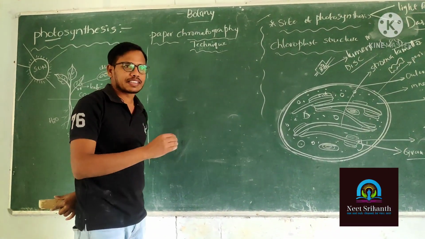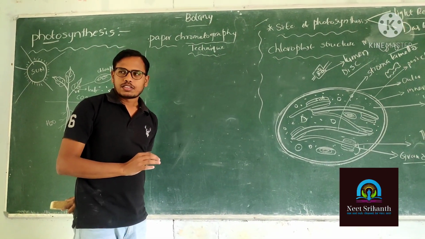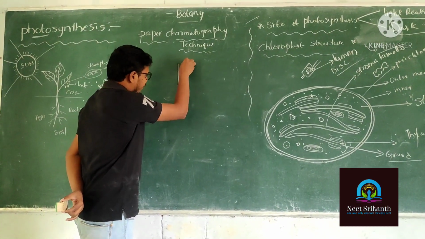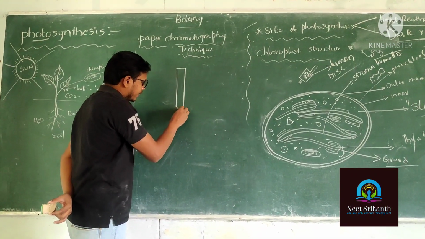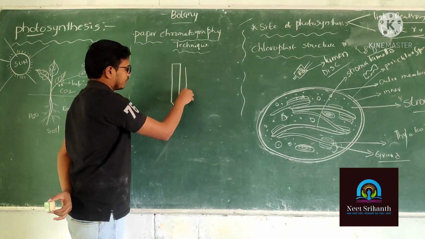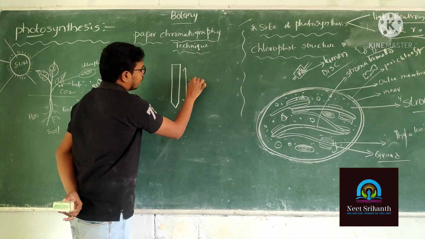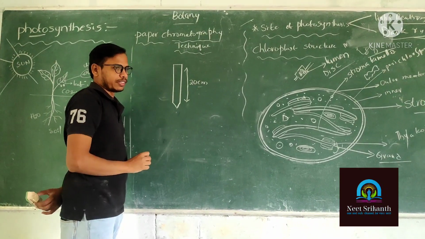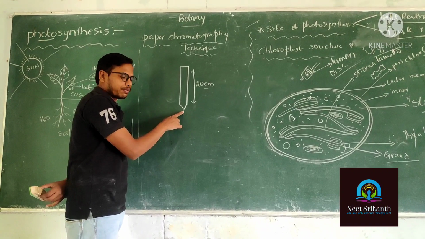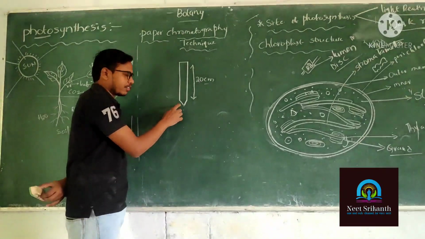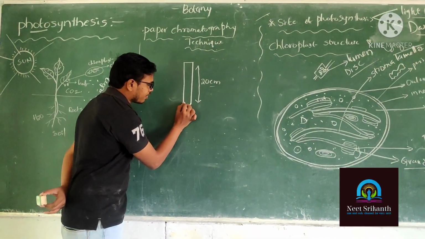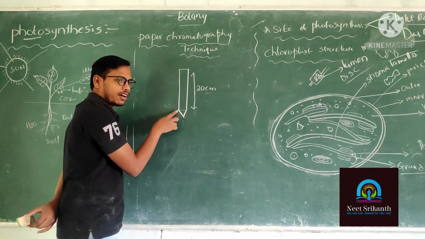Okay, now first of all we are going to take the chromatography paper and cut that chromatography paper to nearly 20 centimeters height. What is the height of the chromatography paper? 20 centimeters. And you are going to make a tip like this. Going to make the tip of the paper like this, a triangle end. Okay. And now we are going to measure the starting point of the angle.